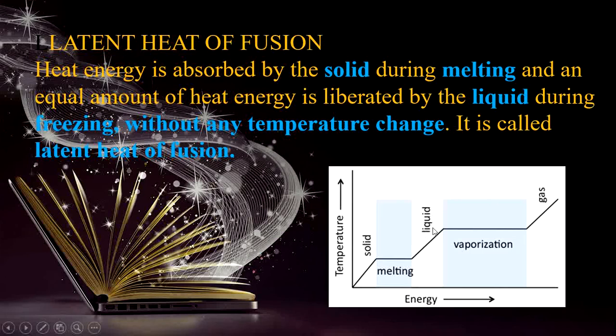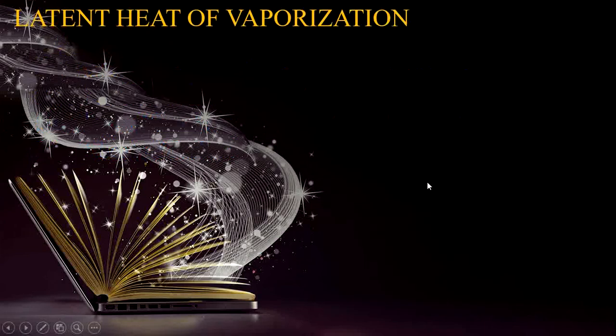So during the freezing time, the liquid releases the heat energy. So during the melting process, the solid absorbs the heat energy, and then the liquid liberates the heat energy during the freezing process without any change in temperature. This is called latent heat of fusion.